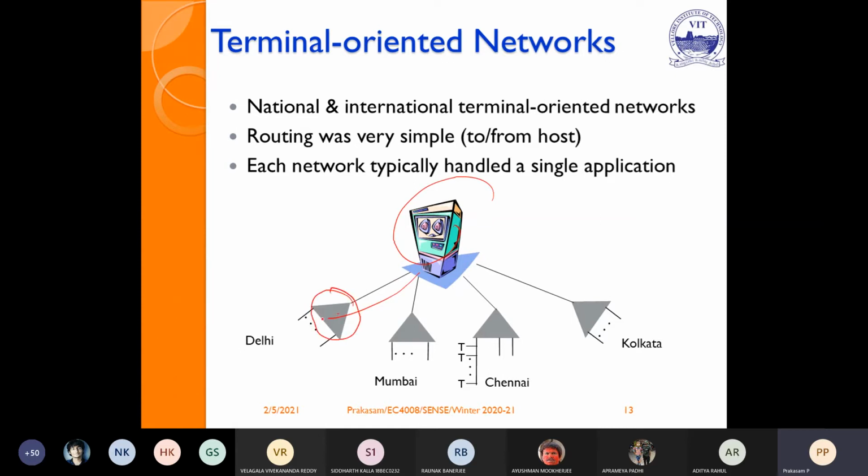Here this is a multiplexer. Depending upon the header, it will transmit the information only to the particular users. Similarly for the other cities, Mumbai, Chennai, as well as Calcutta, from the central station to each city there is only a single cable. The multiplexer will distribute the information to the end users by identifying the header information, the receiver address, that is, the destination address.